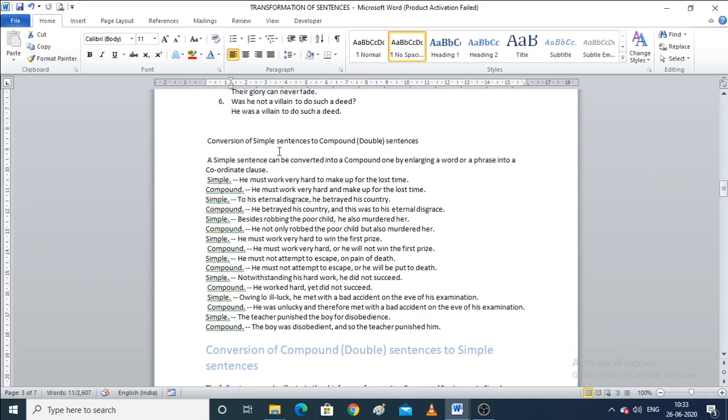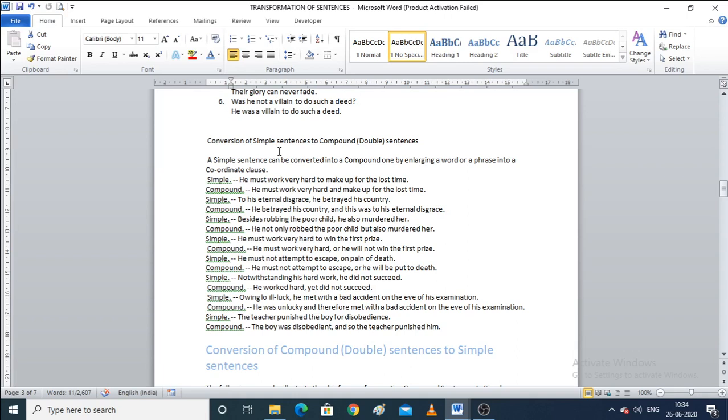Conversion of simple sentences to compound sentences. Now, what are compound sentences? A compound sentence is a sentence that has at least two independent clauses joined by a comma or a semicolon or a conjunction. And I have told you about independent and dependent clauses. So, what are compound sentences? Those that have two independent clauses which are joined by a comma or a semicolon or a conjunction.